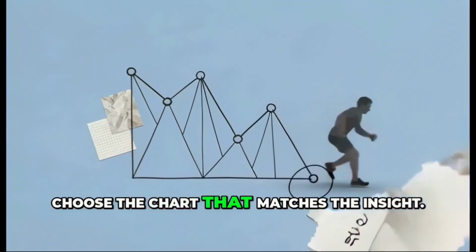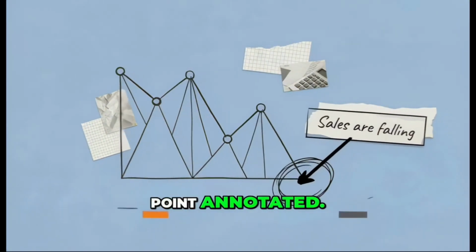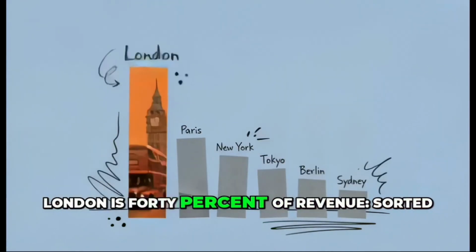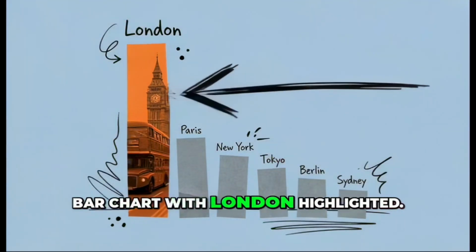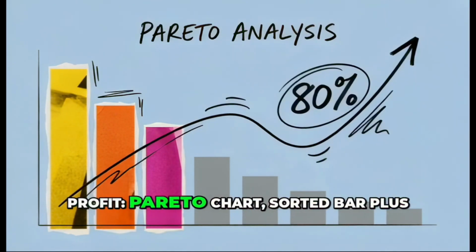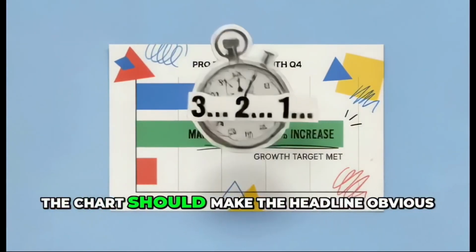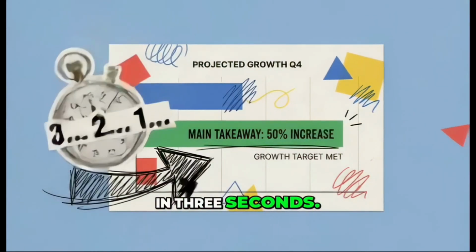Choose the chart that matches the insight. Sales are falling: line chart with the latest point annotated. London is 40% of revenue: sorted bar chart with London highlighted. Three products drive 80% of profit: Pareto chart, sorted bar plus cumulative line. The chart should make the headline obvious in 3 seconds.